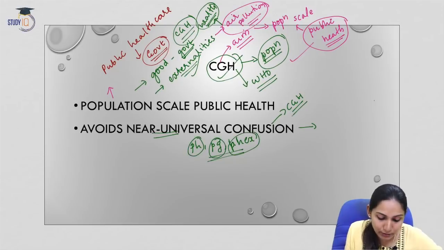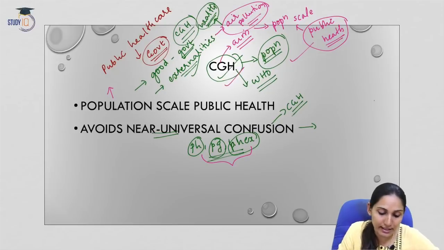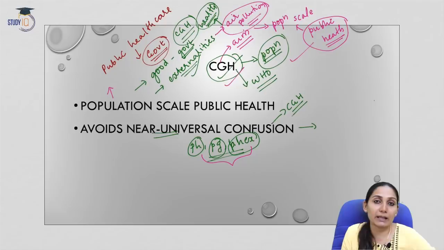What is public good? Public health expenditure? So it avoids those dilemmas or confusions regarding these terms as well. This is because it brings a universal approach towards healthcare. So this is CGH in brief, and towards the end of this lecture you will get a clear understanding about the functioning and the status of CGH.